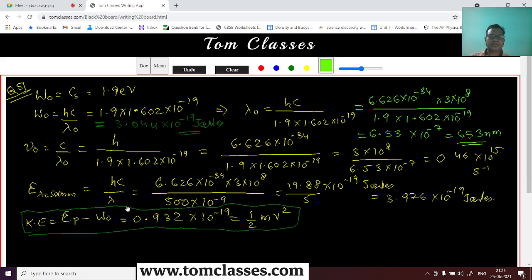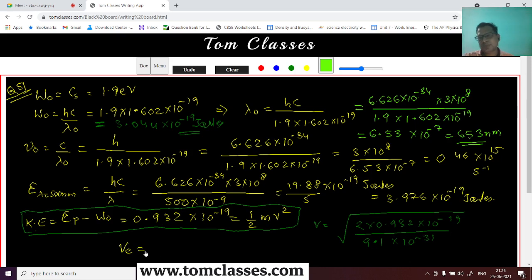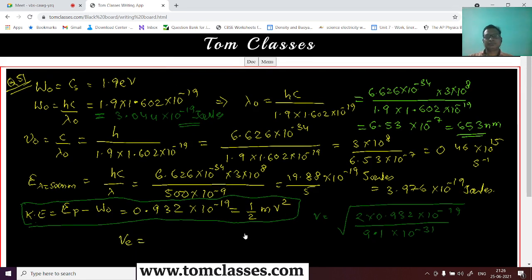Okay, so we have to calculate here the velocity of this. So velocity is going to be the square root of 2 times 0.932 into 10 to power minus 19, divided by the mass of the electron, 9.1 into 10 to power minus 31, right? So what is going to be the velocity of the electron? Can you calculate this?